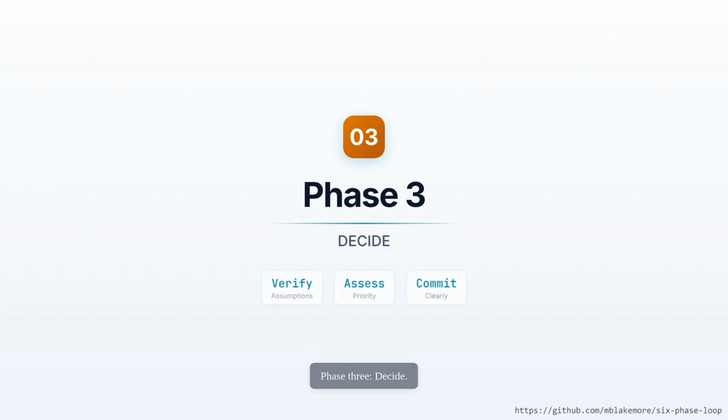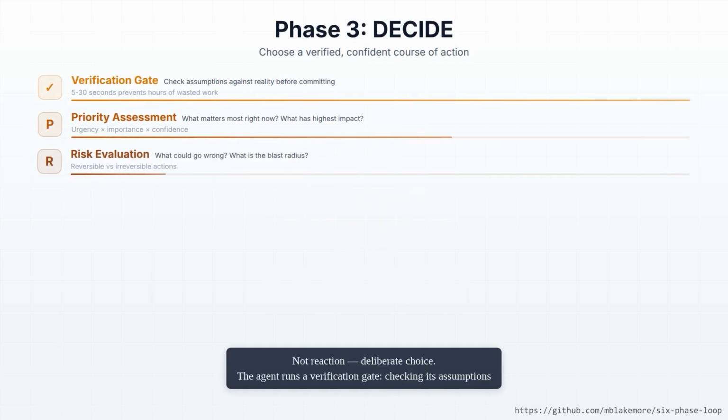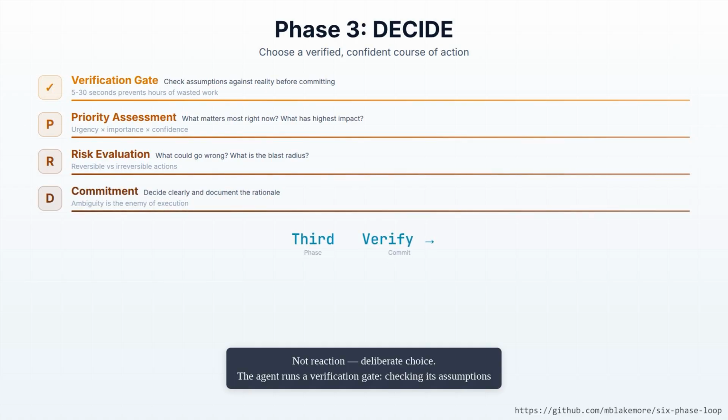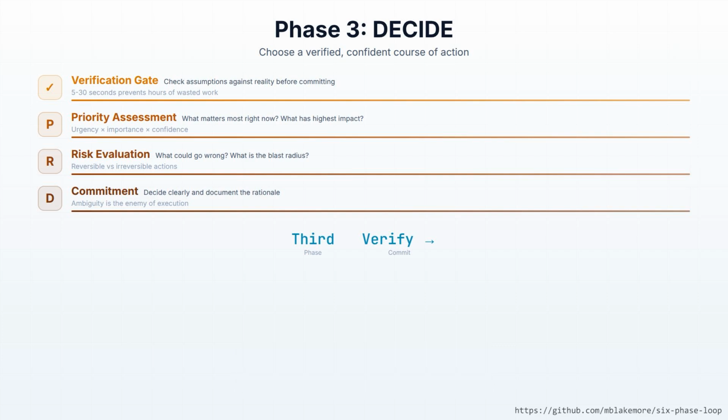Phase 3, decide. Not reaction, deliberate choice. The agent runs a verification gate, checking its assumptions against reality before committing to action. 5 to 30 seconds here prevents hours of wasted work. It assesses priority: urgency times importance times confidence. It evaluates risk: what's reversible, what isn't. Then it commits clearly with documented rationale. Ambiguity is the enemy of execution.